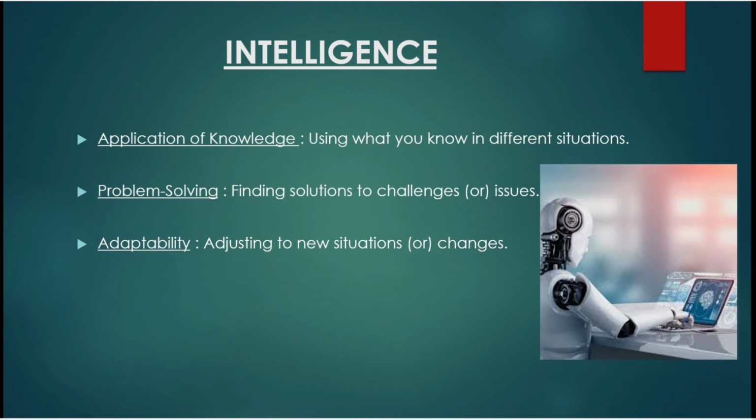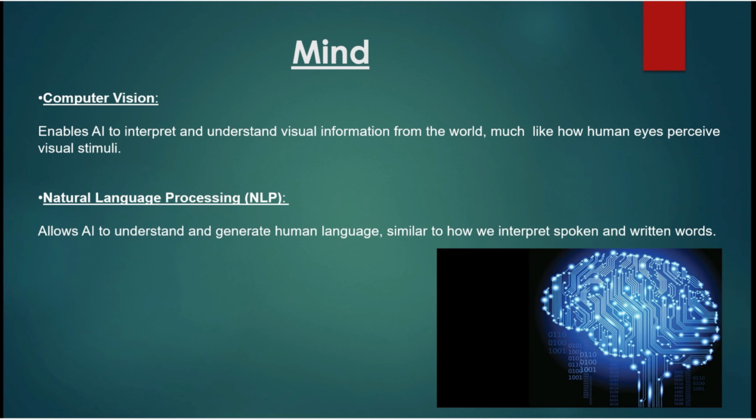And the next one is mind. Mind is a complex and fascinating entity that governs how we perceive things and interact with the world around us. It encompasses various cognitive processes such as perception, memory, attention, language, and problem solving.